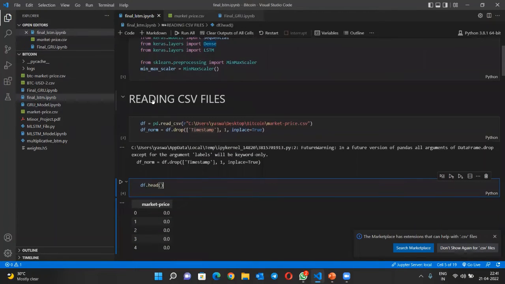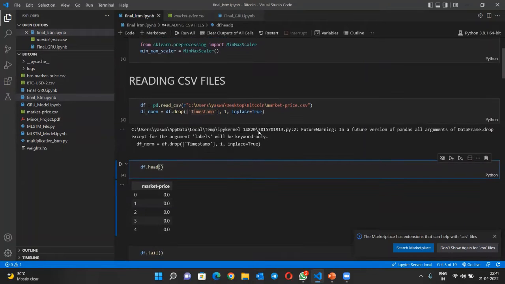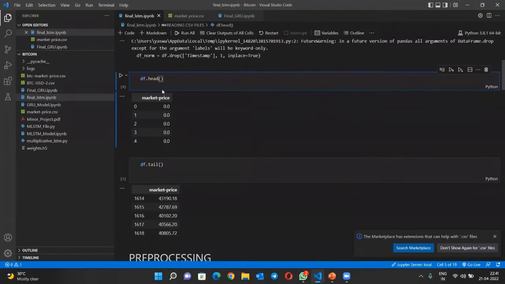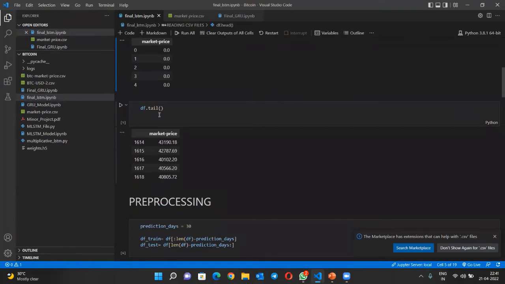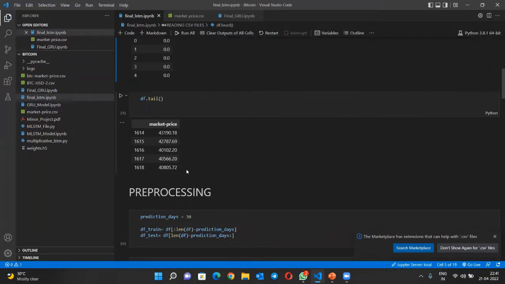After that, we have to read the CSV file, which means comma separated values, that is the market price CSV file. Next we read the head, which is the first 5 values of the file, and the tail, which is the last 5 values of the CSV file.